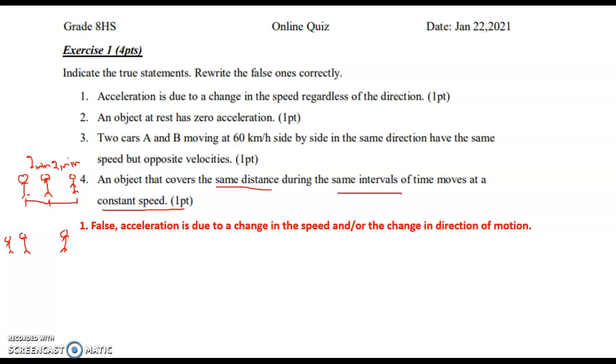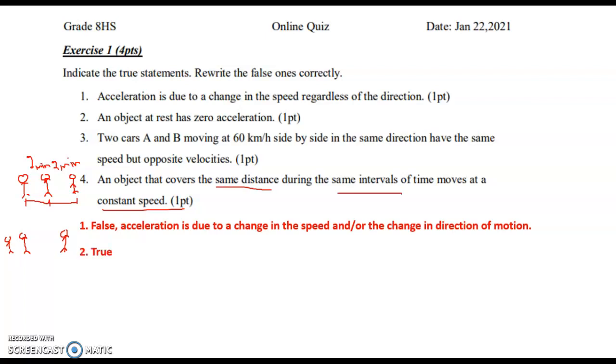So if you have a change in the speed, this means that we have a change in the velocity. And if you have a change in the direction of motion, this means that we have a change in the velocity too. And acceleration by definition is the change of velocity with respect to time. So if either one of them changes, then there is acceleration.